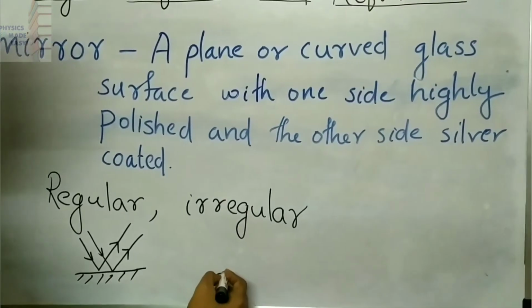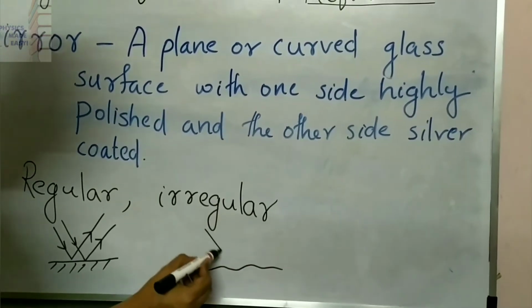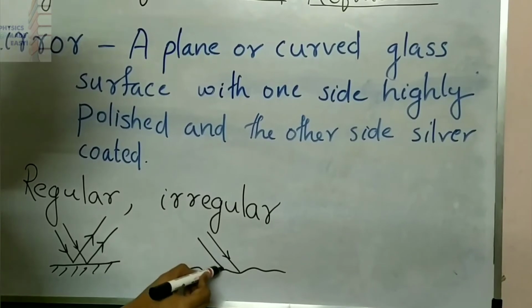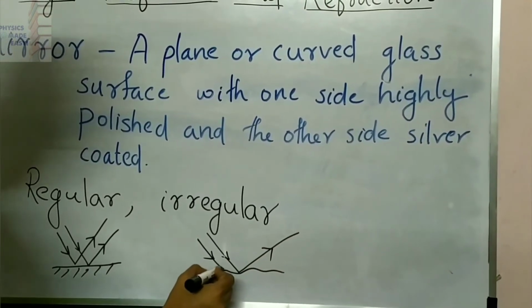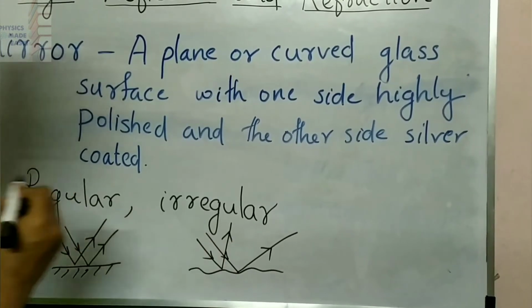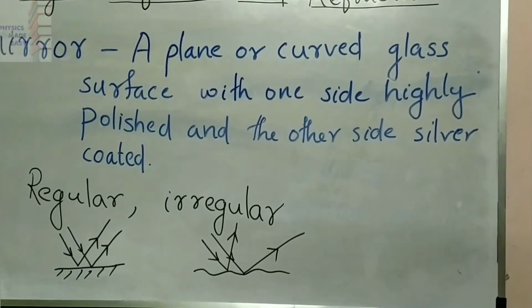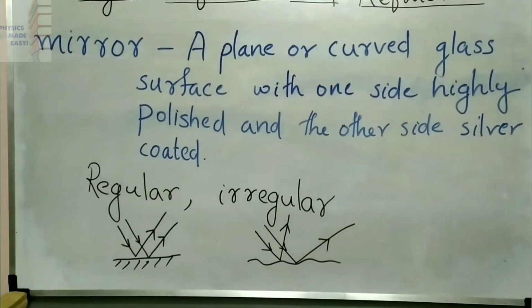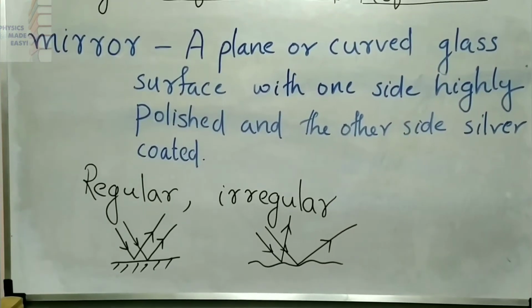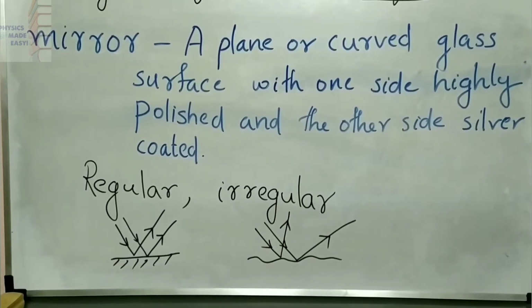If that is a rough surface, what will happen? Here these incident rays are parallel. Then what will happen to these reflected rays? They will not be parallel. They will go in all directions. That's why, if one object is there in a room and you are standing at different positions of that room, you can see that.